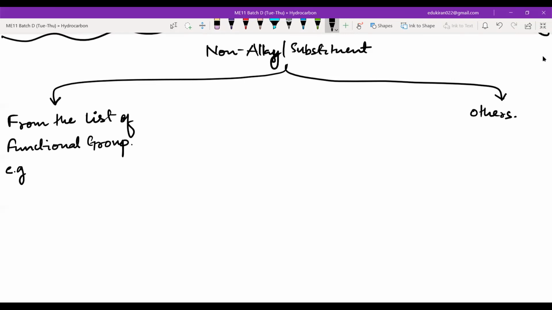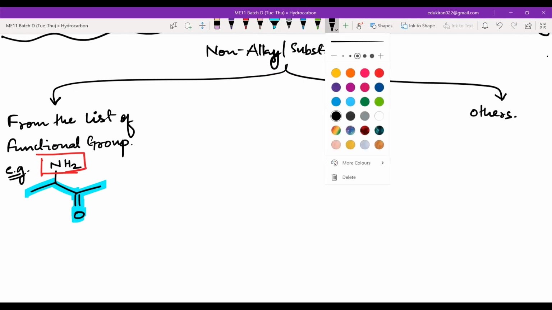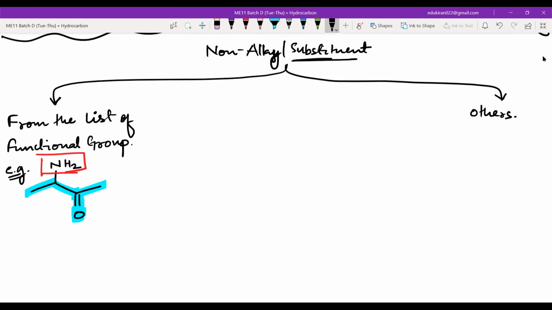If I want to write an example here, there is NH2 here and there is a ketone here. Then obviously the ketone becomes the functional group. This is our parent, and now we have this NH2 left. This NH2 is a substituent. I have seen this NH2 in the list of functional groups. So you will be seeing something like this: some of the alkyl substituents will be from the list of functional groups that we have written.